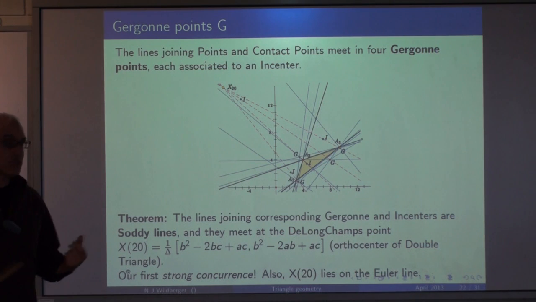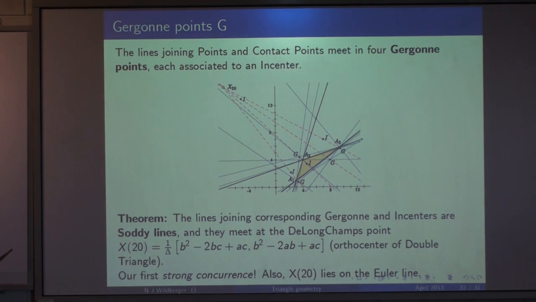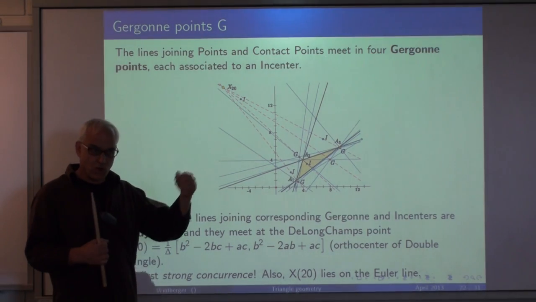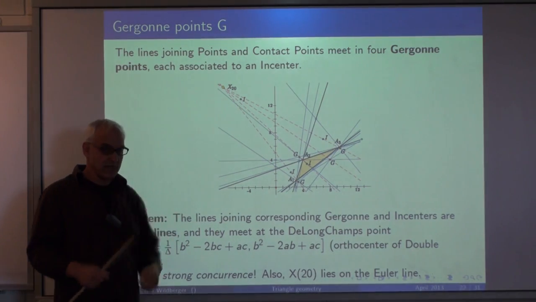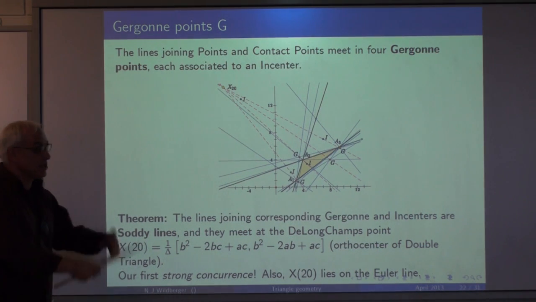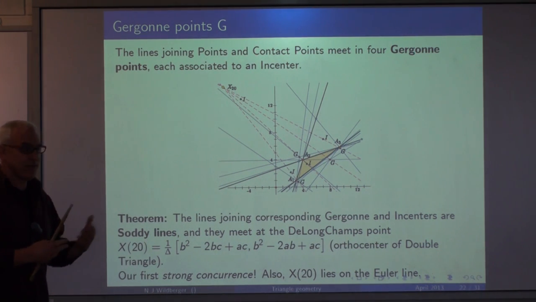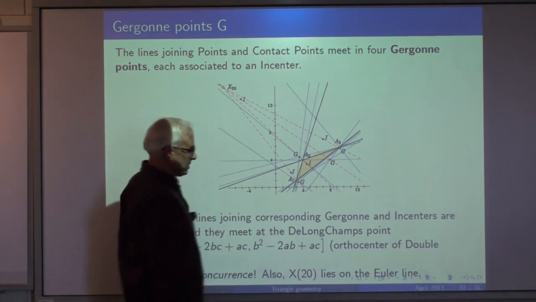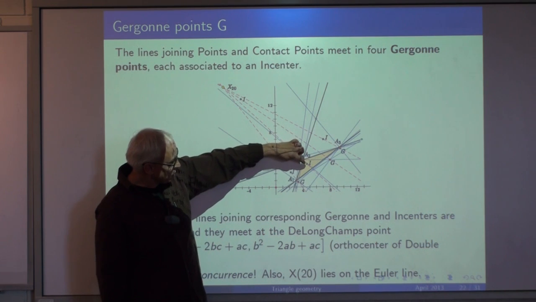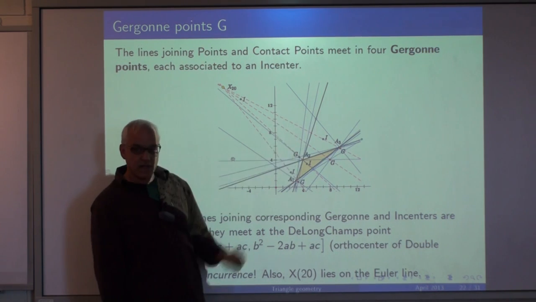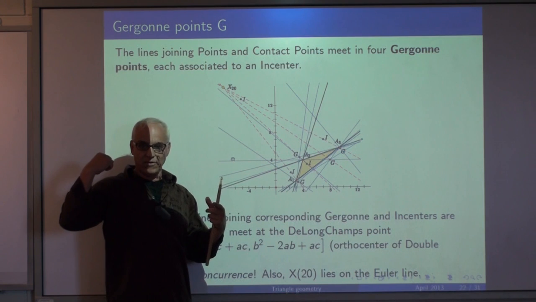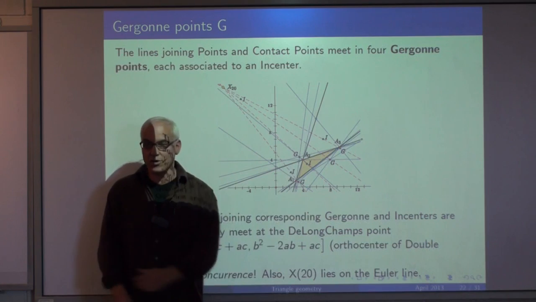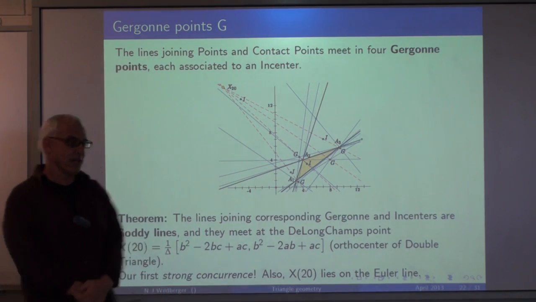All right, if we join the vertices of the triangle to these contact points of the in-circles, then those lines have nice concurrences. They meet in essentially four Gergonne points. If you look at the lines associated to one in-center, so it has three contact points, and you join each contact point with the opposite vertex, those three lines will meet in a Gergonne point. And there are four Gergonne points, because there are four in-centers.